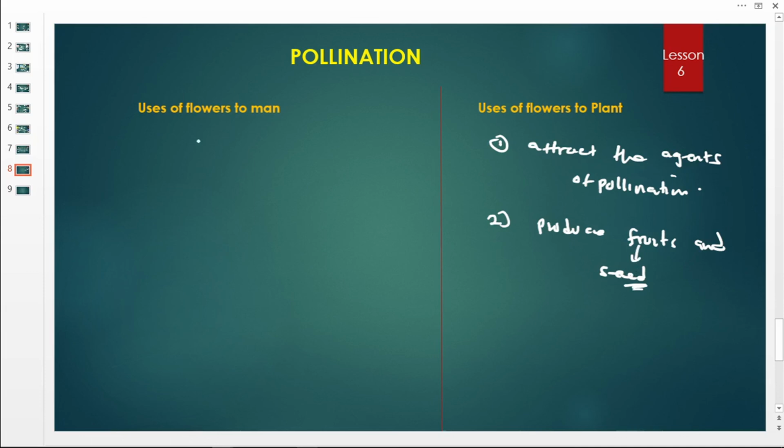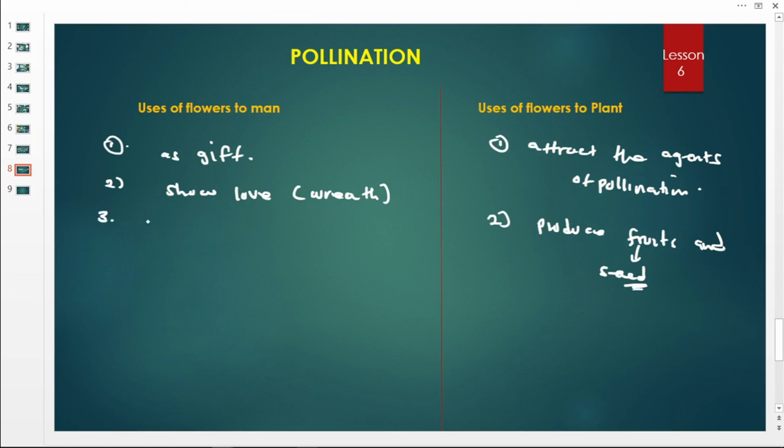The seeds. Now let us look at the uses of flowers to man. These ones are very many. We use these flowers as gifts. We can give them to our friends as gifts, especially maybe during Valentine, to show love. Number two, we can also use these flowers to show love when we are burying our loved ones, so we put flowers. Those flowers are called wreaths. A wreath is that flower put on a casket or a coffin of that dead person.